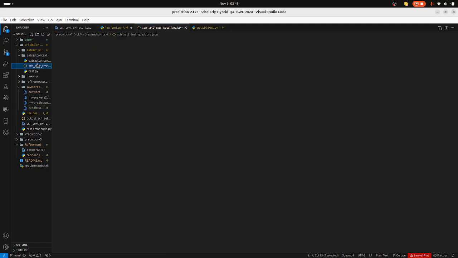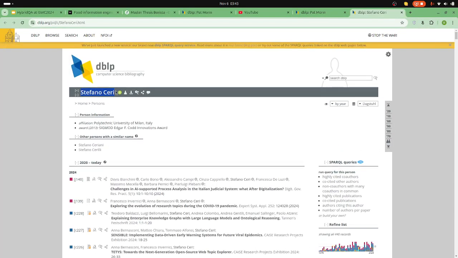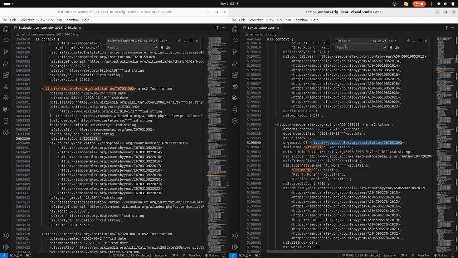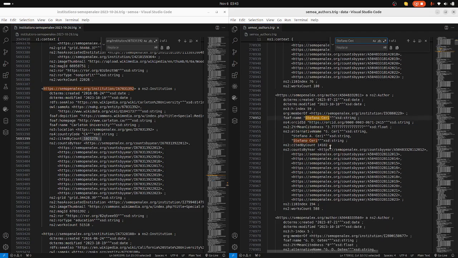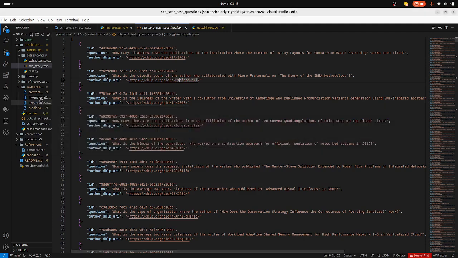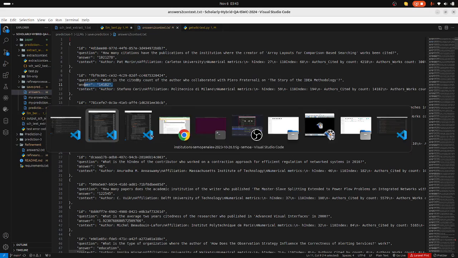If you continue with this method, you go to the next question, which asks for the cited by count of the author. You get this name, copy it, and go back to the SPARQL query. If you search it here, it asks for the author's cited by count, and you notice that here is the cited by count, which is 14,800. If you come here, you are going to notice that here is the answer which was provided by my LLM from the context which I got.